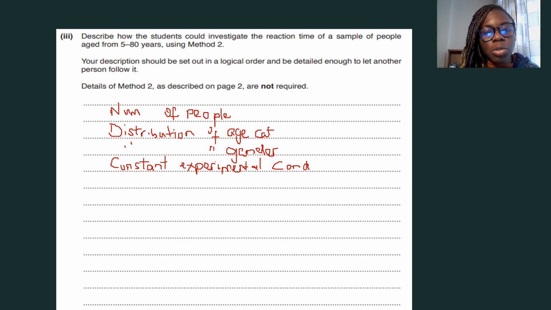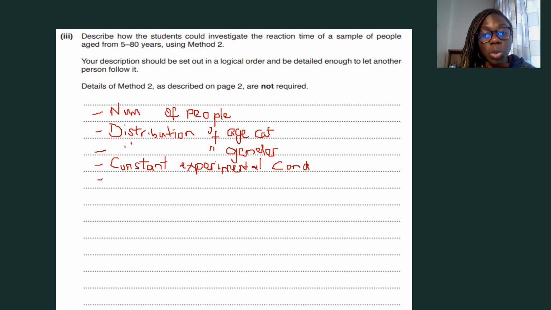Something else that you want to do, if you're testing reaction time using method 2, what else is important? What does method 2 require them to do? It requires them to look at a screen and wait for the color to change. And when the color changes, they must click something that then measures how long it took between the color change and when they clicked to measure their reaction time. If a person is color blind, they might not see the change.